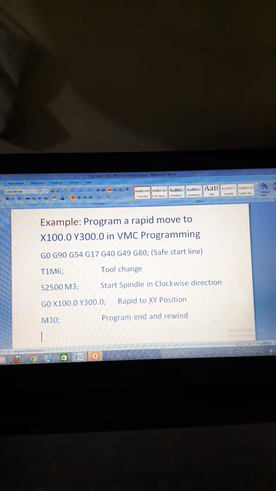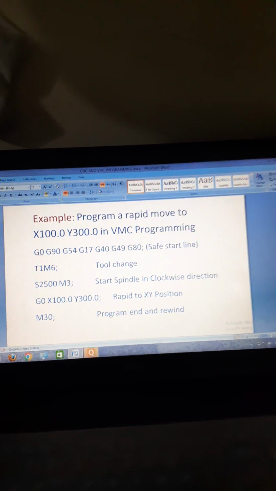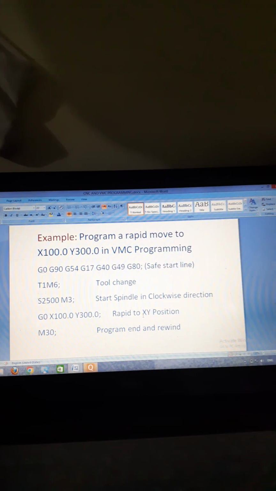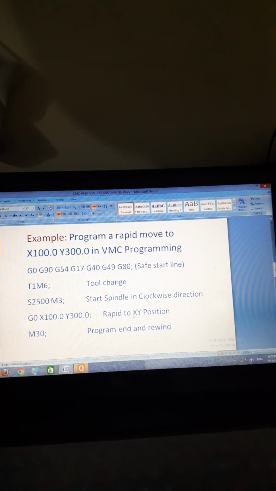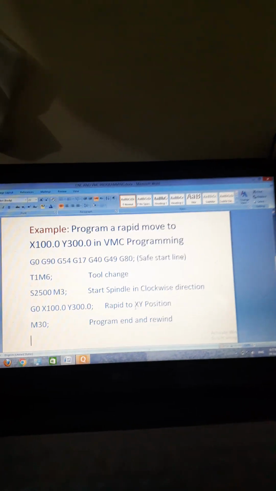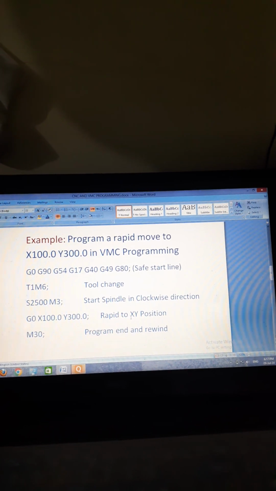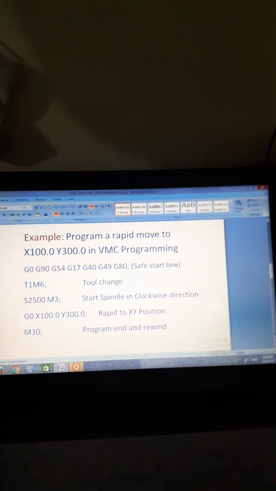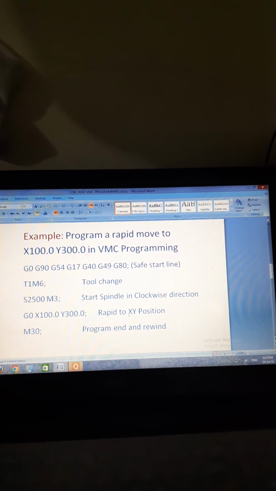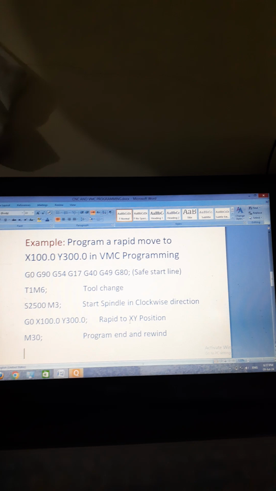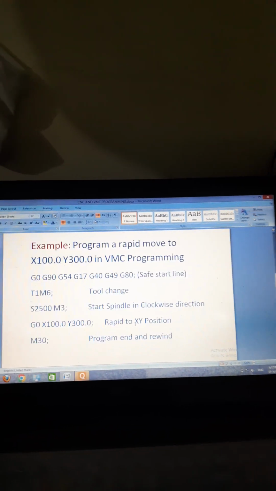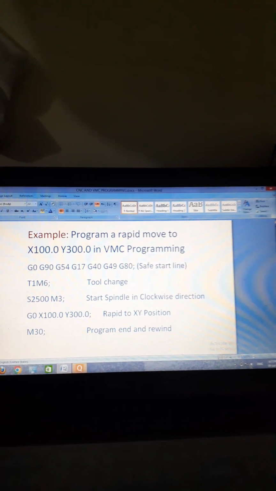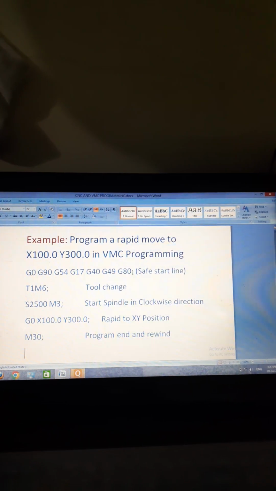G0 rapid move, G90 absolute programming, G54 means fixture offset 1, G17 is used for XY plane select, G40 means cutter compensation cancel, G49 means tool length offset cancel, G80 means if any canned cycle is active, we use G80 to cancel the canned cycle. This whole line of block is called safe start line. This symbol is called end of block.